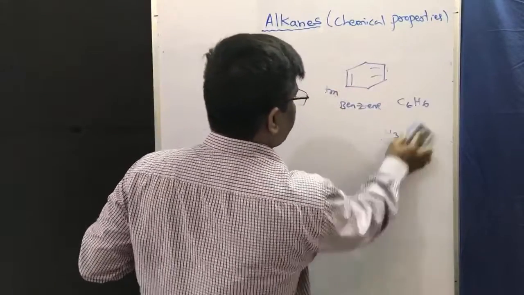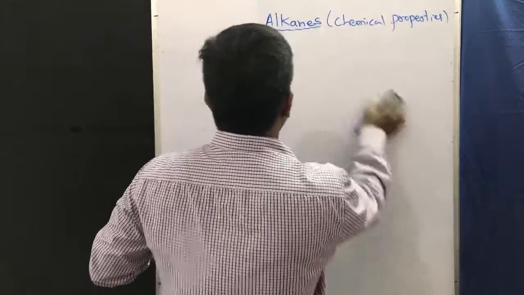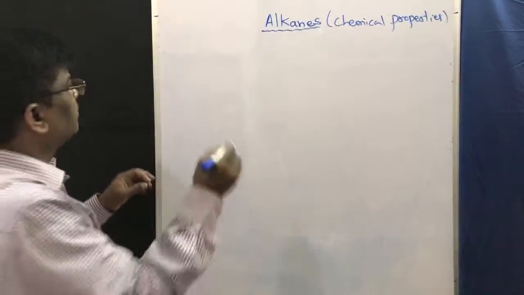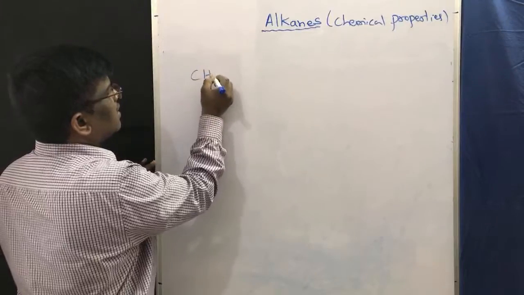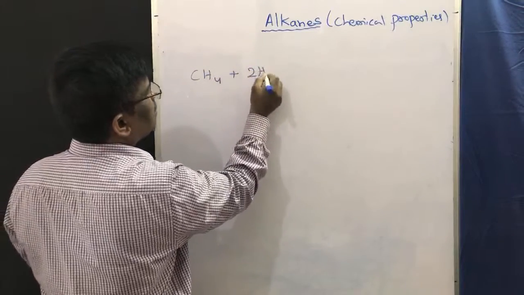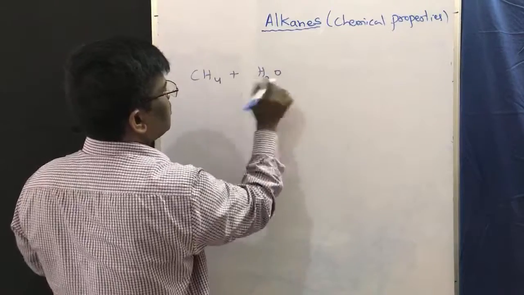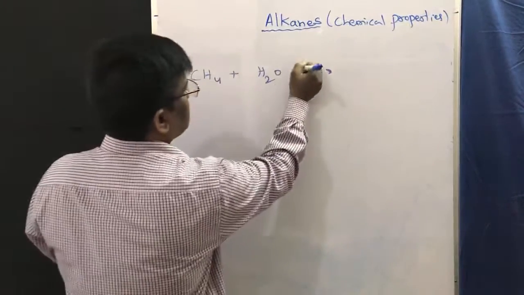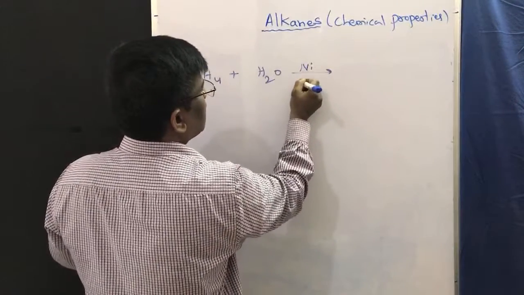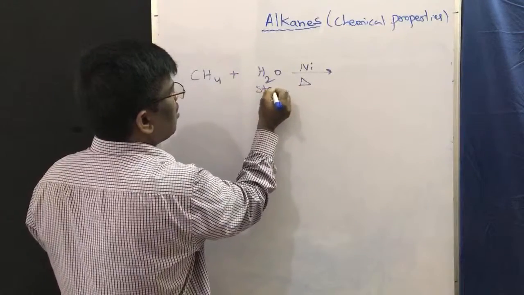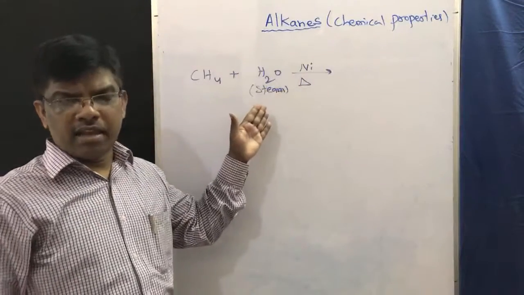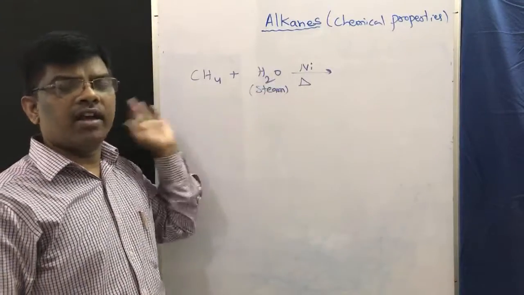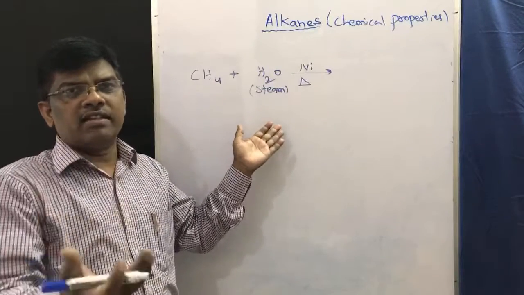Next, reaction with steam. Alkanes undergo reaction with steam and give rise to hydrogen, methane. So what is steam? H2O is steam, in presence of nickel, which is a catalyst. This is steam, not water. How to make steam? Water upon heating at high temperature becomes steam.